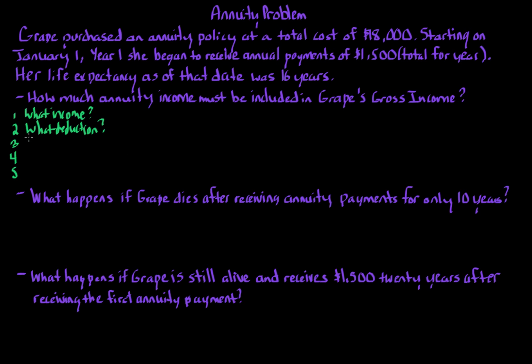The third question is when. When do these respective tax consequences take place on the tax return? The fourth question is who. Who has to report these transactions or these tax consequences? And here we're only dealing with Grape, so it's going to be Grape. The fifth question is a character question. The character of any income, deductions of the above issues.